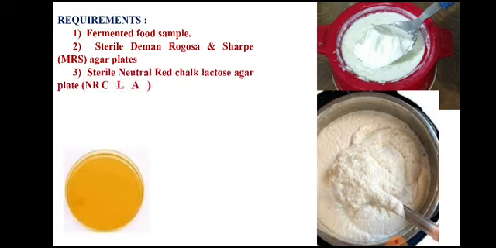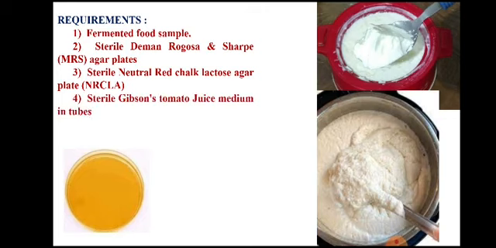Third is an option to MRS agar. When MRS agar is not available, neutral red chalk lactose agar plate or sterile Gibson's tomato juice agar medium can be used. Whenever there is a requirement of enrichment, the broth of these media can be used.